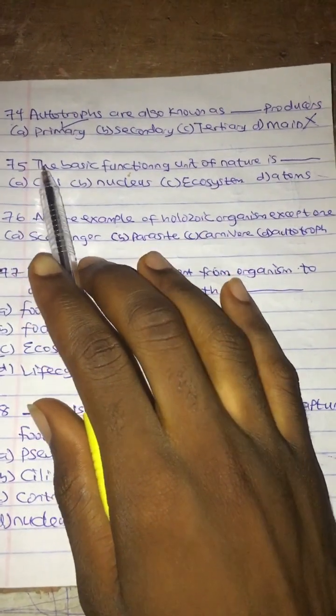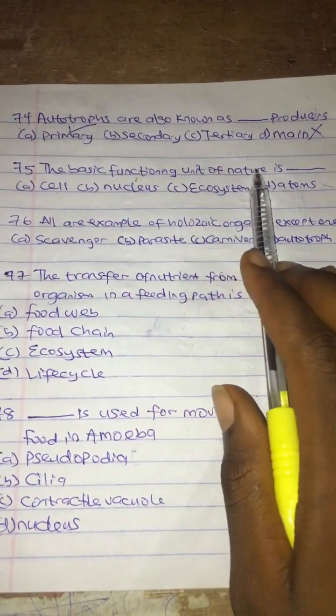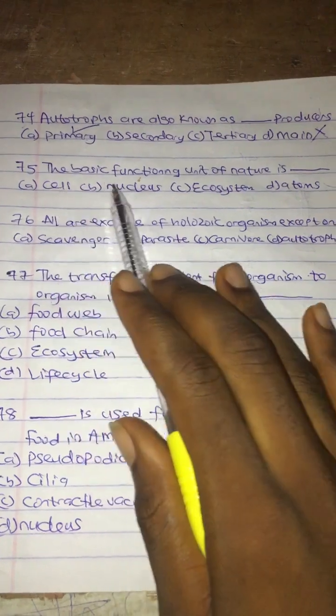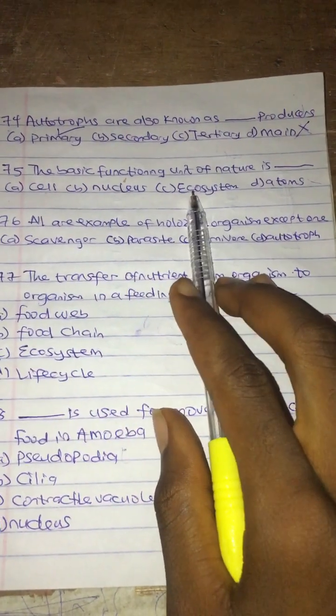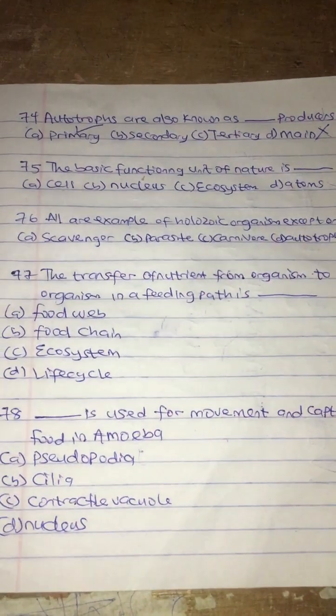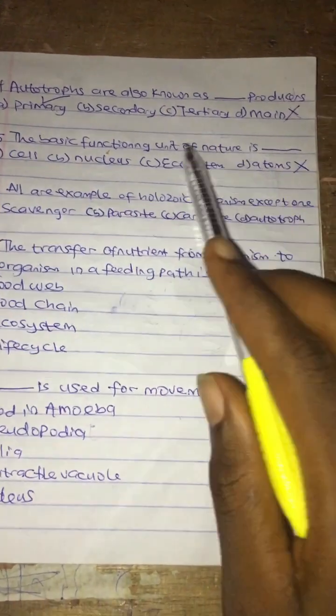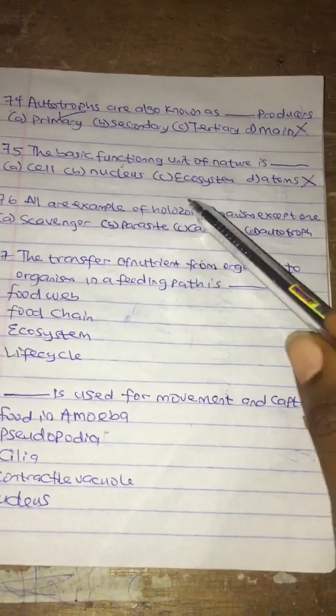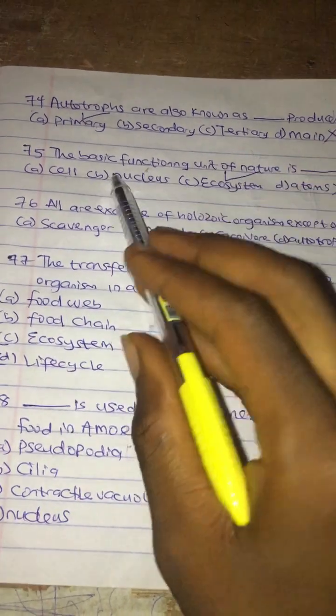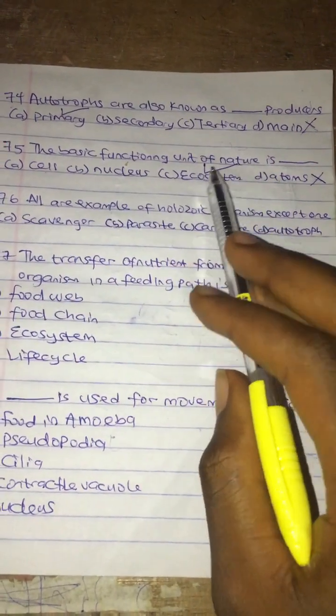Question 75. The basic functioning unit of nature is dash: A. Cell, B. Nucleus, C. Ecosystem, D. Atoms. Atom is a term in chemistry. It does not have anything to do with the unit of nature. Ecosystem is the correct answer. The basic functioning unit of nature is ecosystem.